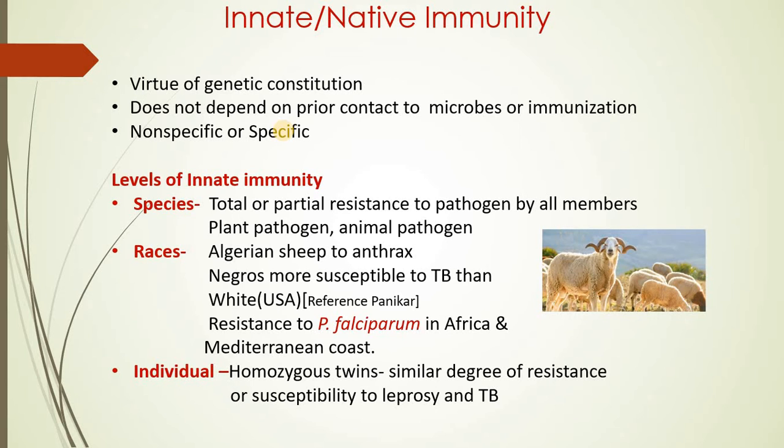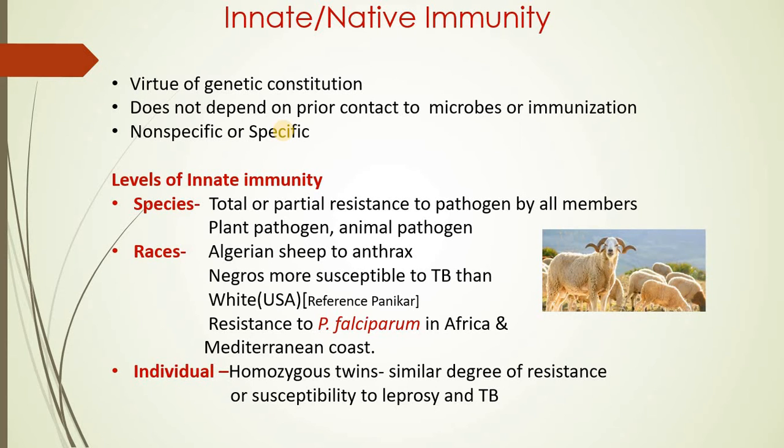Right? Now, this innate immunity can be studied at three different levels, that is, species level, racial level and the individual level. Now, what is the species level of innate immunity? Species, as you all know, is a group of organisms which have the ability to interbreed, and therefore they have almost the same type of genetic composition amongst themselves.